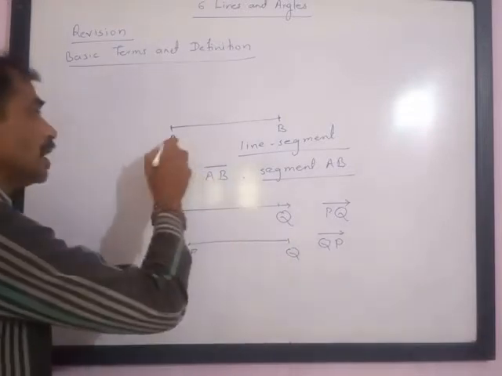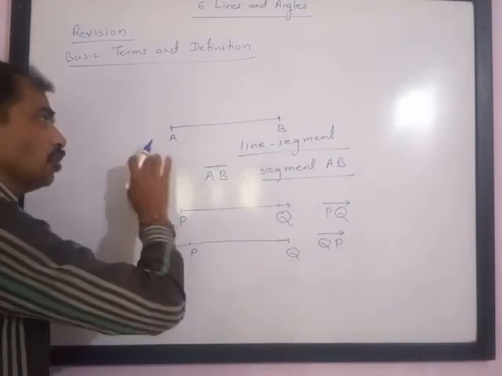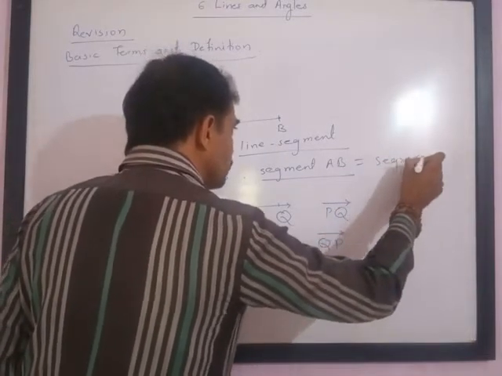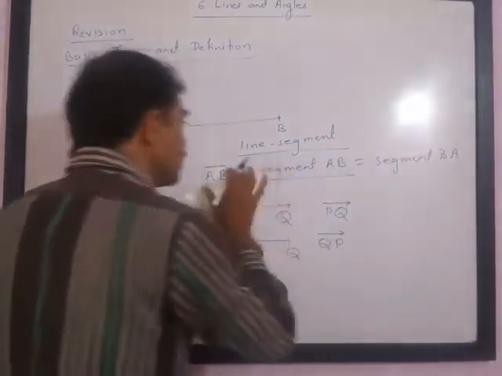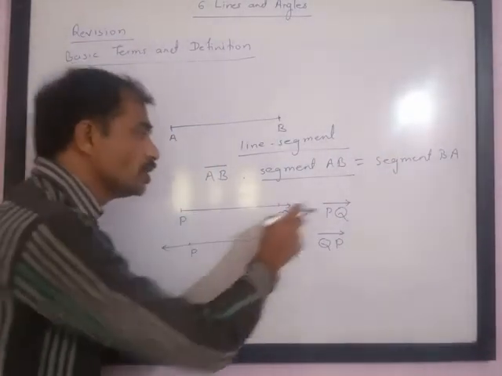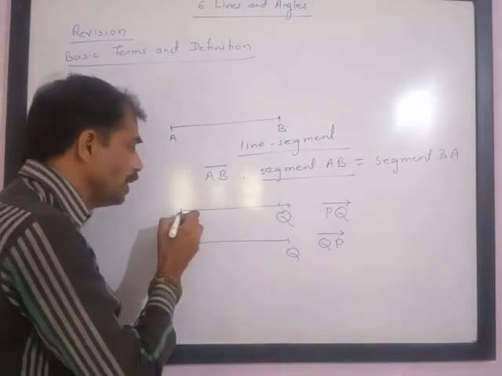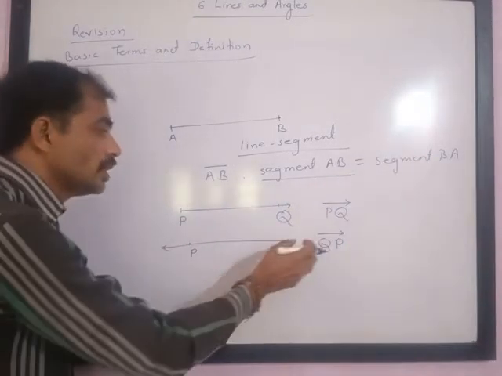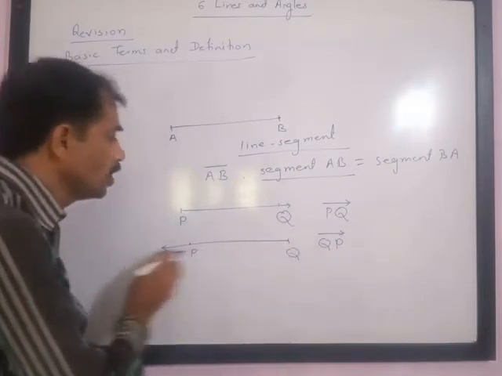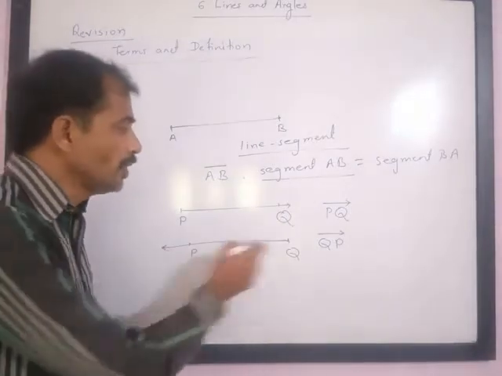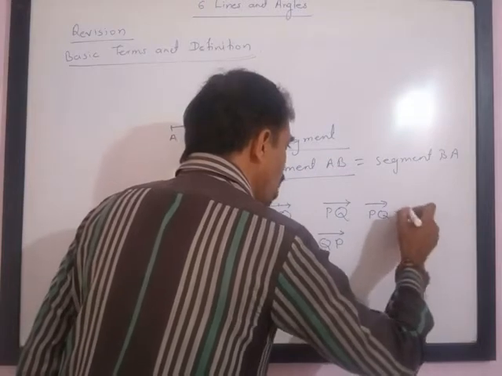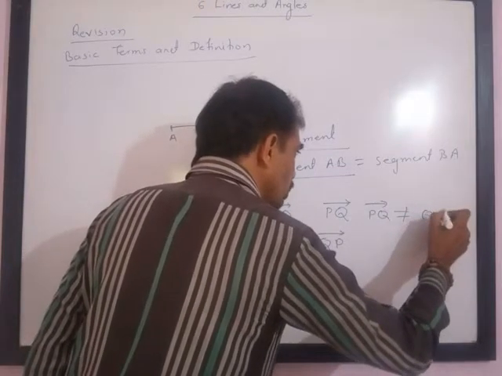Please note, here a segment can have two names. Segment AB is equal to segment BA. Both mean one and the same segment. But in this case, ray PQ goes in this direction, that is, the starting point is P and it goes towards Q. Ray QP has starting point Q and it goes in the direction of P. Please note, ray PQ is not equal to ray QP.